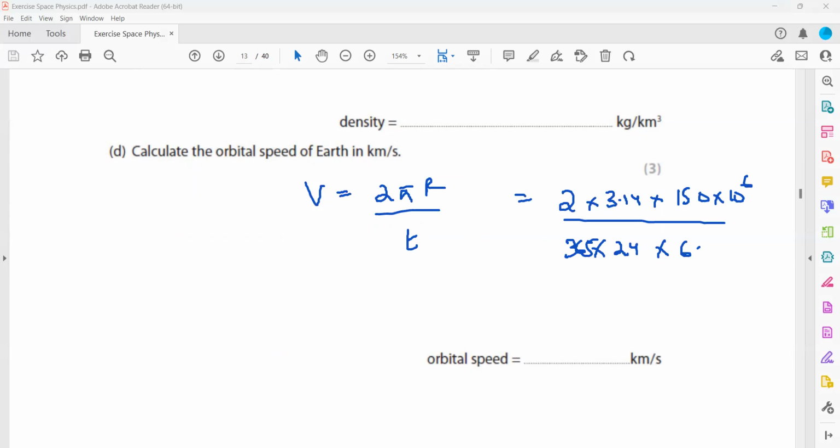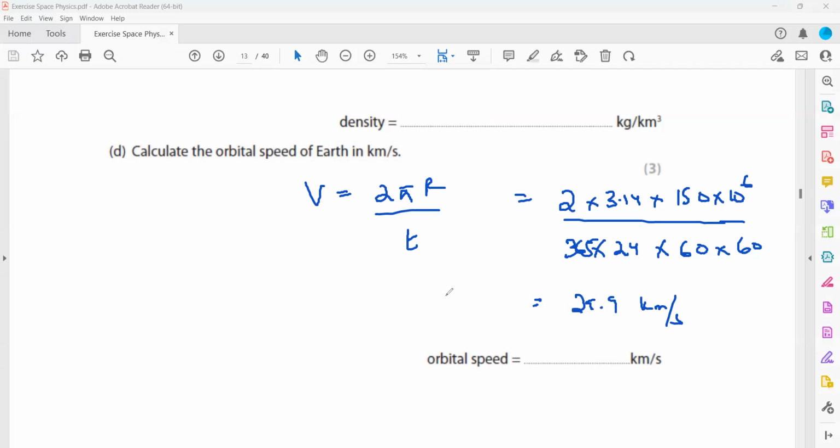Then we multiply by 60 to convert into minutes, and by 60 again to convert into seconds. So when we do this, it will be about 29.9 kilometer per second. Just divide kilometer by second and you get kilometer per second.